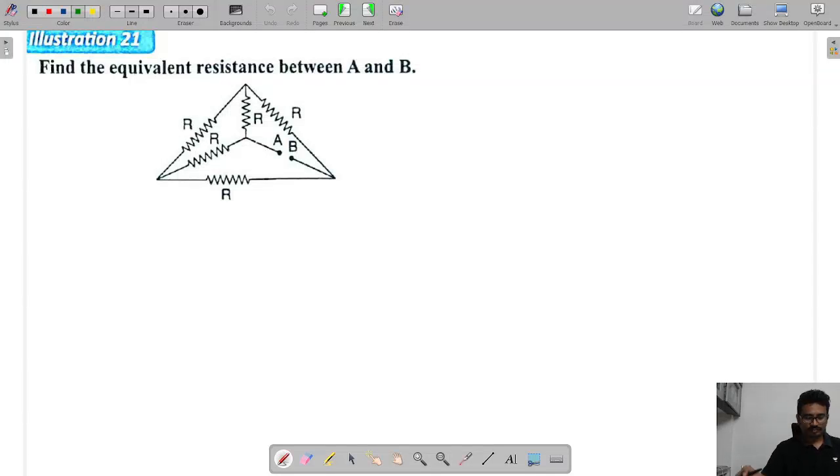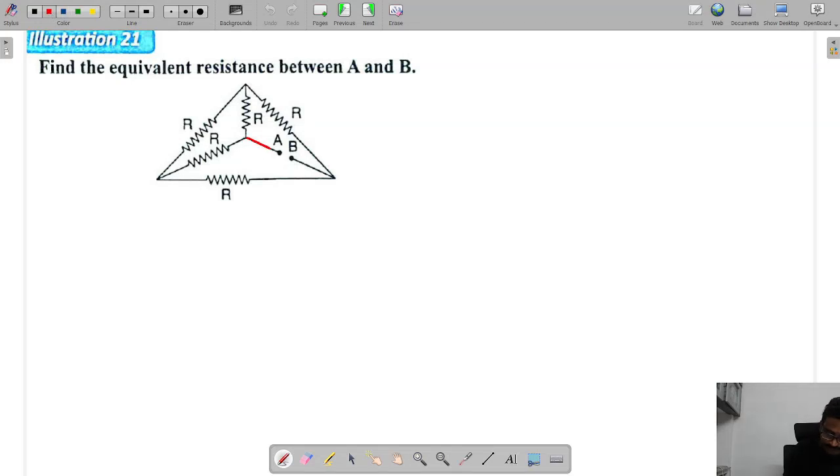Next, find the equivalent resistance between A and B. The circuit seems a little confusing, so easily we can redraw the circuit.